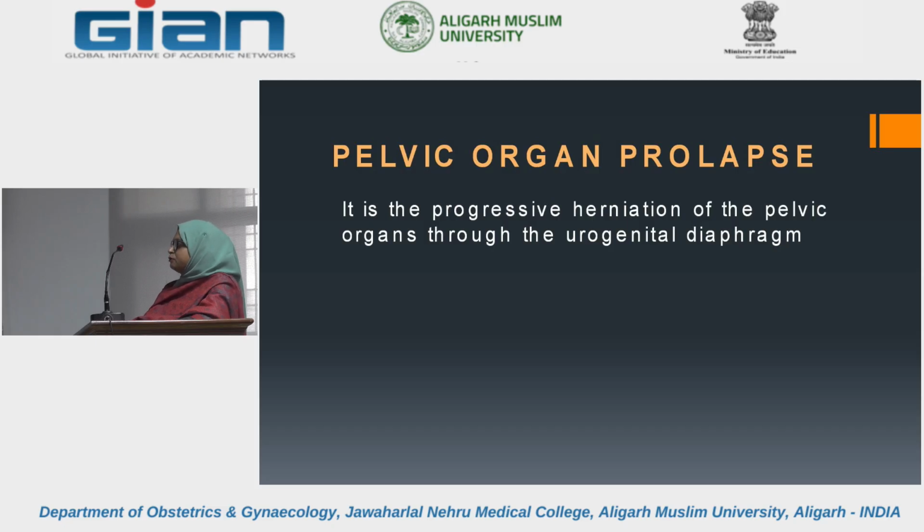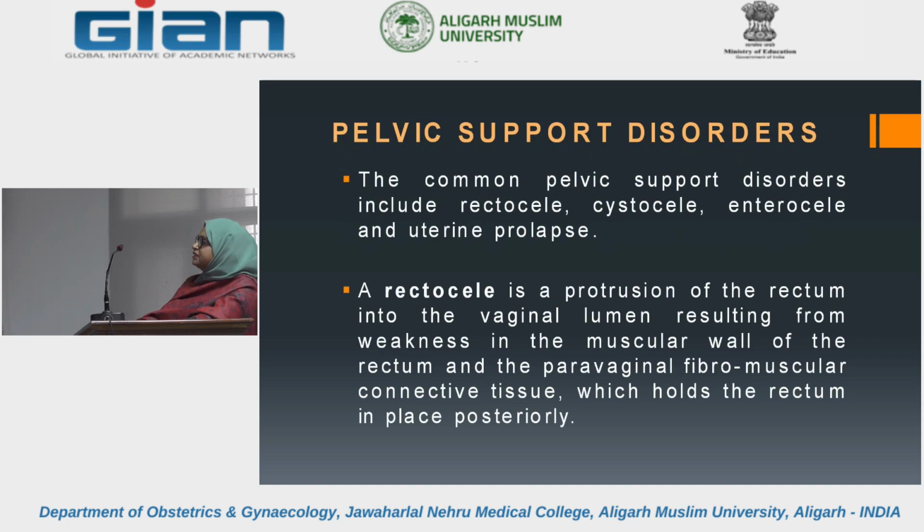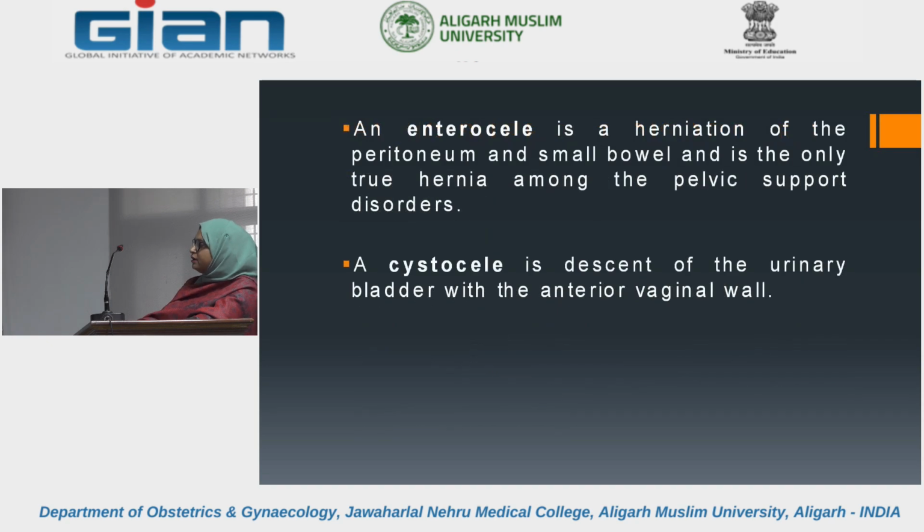A rectocele is a protrusion of the rectum into the vaginal lumen resulting from weakness in the muscle wall of the rectum and the paravaginal fibromuscular connective tissue which holds the rectum in place posteriorly. An enterocele is a herniation of the peritoneum and the small bowel and is the only true hernia among the pelvic support disorders. A cystocele is a descent of the urinary bladder with the anterovaginal wall.